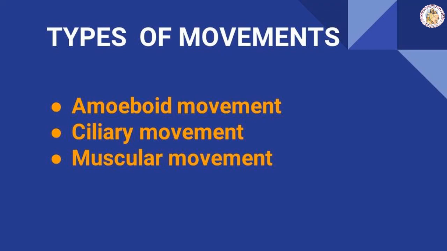So, types of movements. When we talk about locomotion, three movements take place: amoeboid movement, ciliary movement, and the third one is muscular movement. Amoeboid movement uses pseudopodia, an appendage which moves with a movement of protoplasm within a cell.